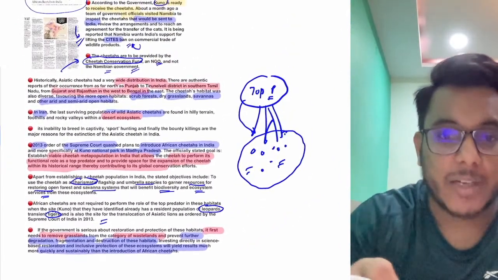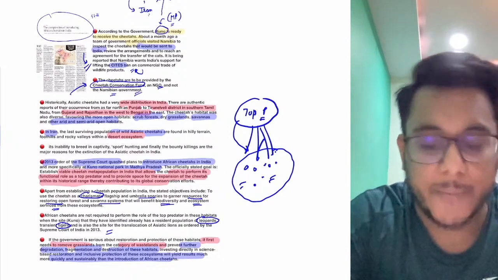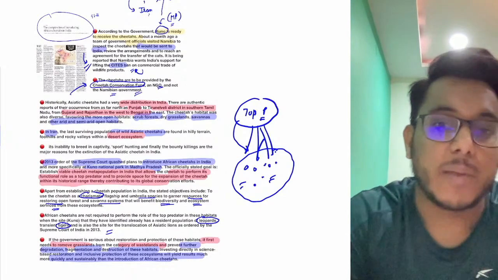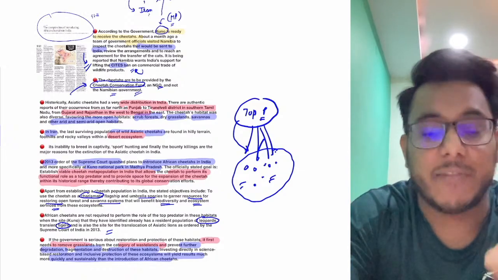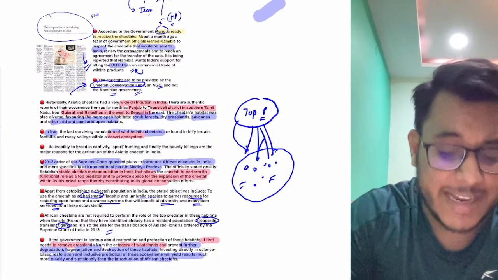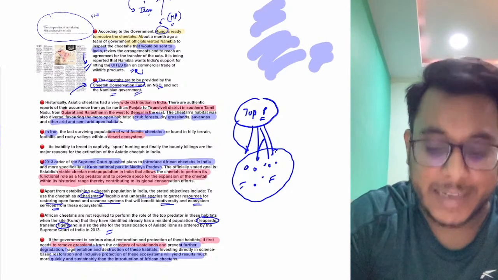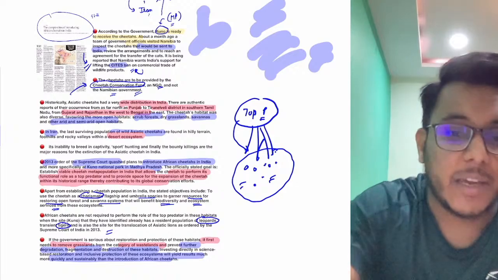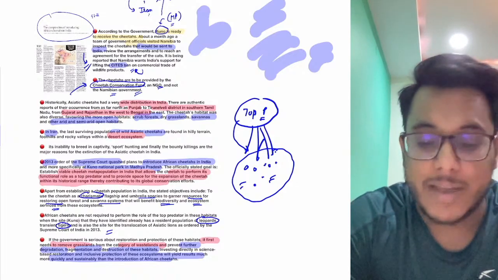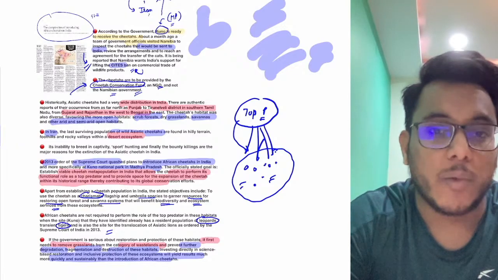Guys, understand this: if African cheetahs are brought here, many diseases which are endemic to Africa can also be brought here, which might impact our other animal populations. Moreover, it is a very costly exercise that the government is going to take forward, so it has been criticized also. So this is, guys, the entire issue. I hope that you have understood it, and now we'll move to the next article.